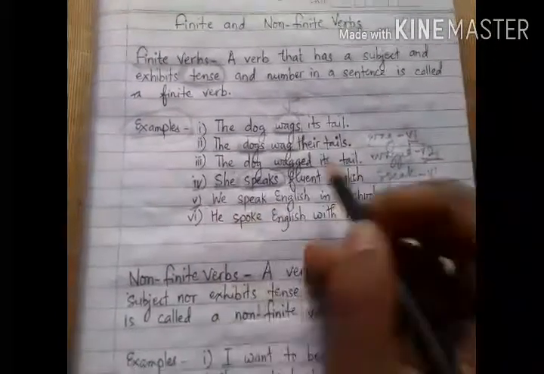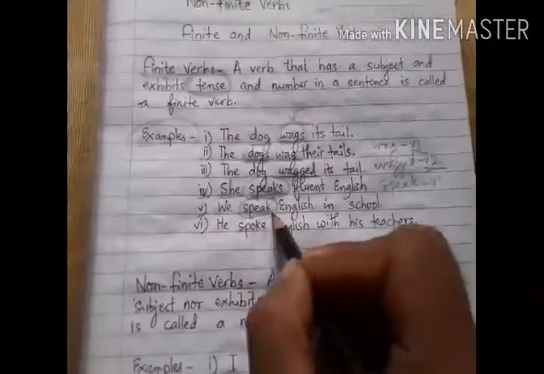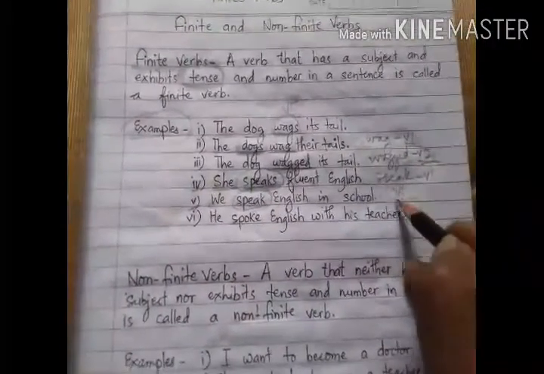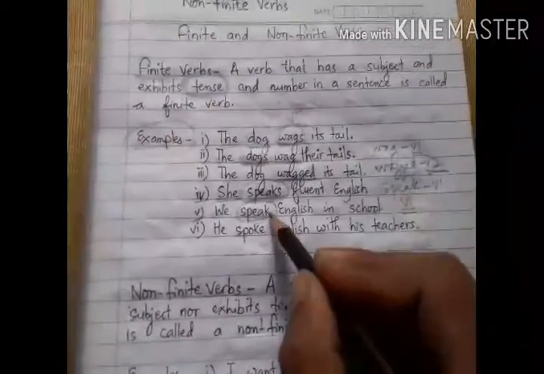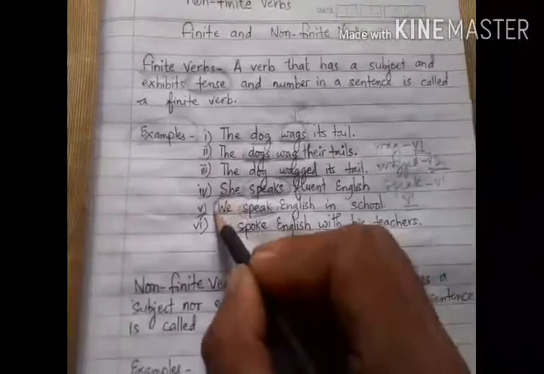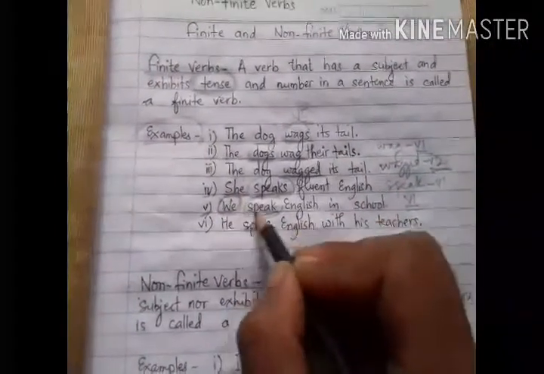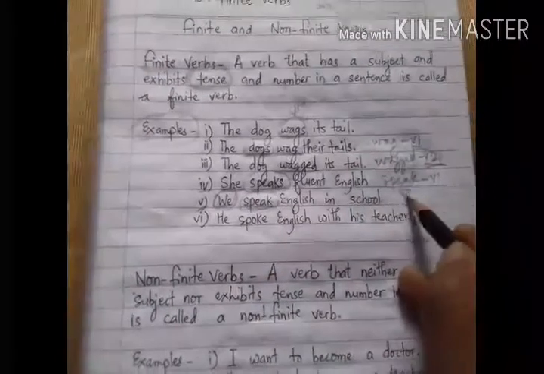We speak English in school. See here the verb is speak. So here speak itself is the B1 form of the verb, that is the plural form of the verb. Why have I used the plural form of the verb here? Because the subject is also plural here. We is a plural pronoun, so the verb is also plural, B1.